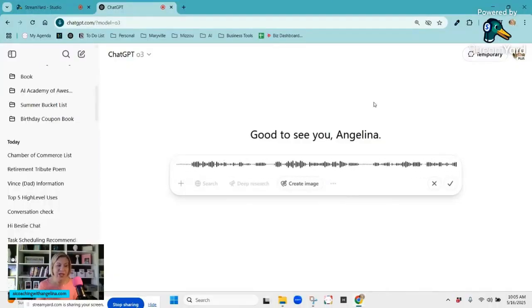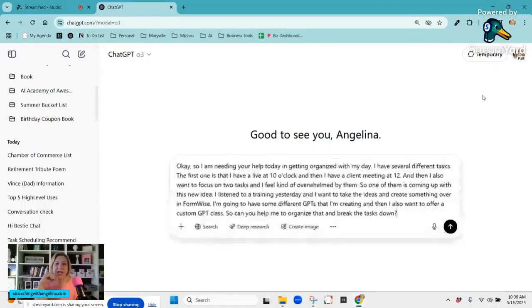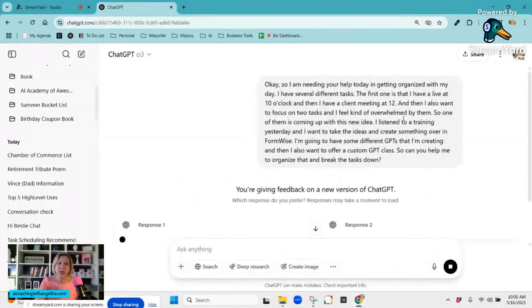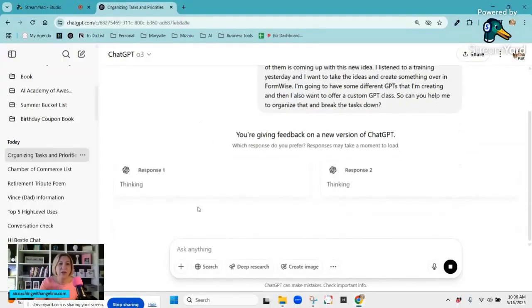I listened to a training yesterday, and I want to take the ideas and create something over in FormWise. I'm going to have some different GPTs that I'm creating. And then I also want to offer a custom GPT class. So, can you help me to organize that and break the task down? What it does is translate all of that, and then I can push enter, and it's going to give me a response.